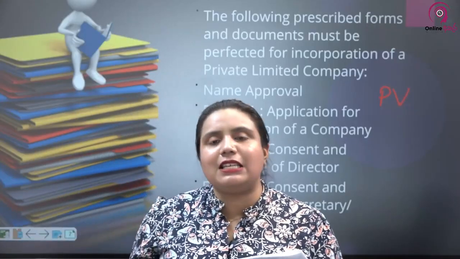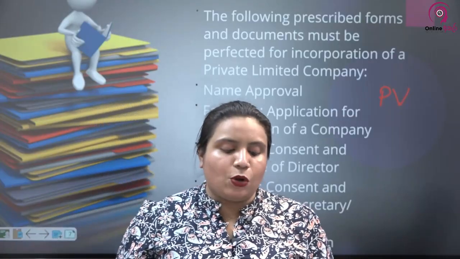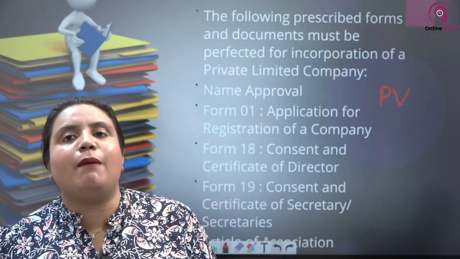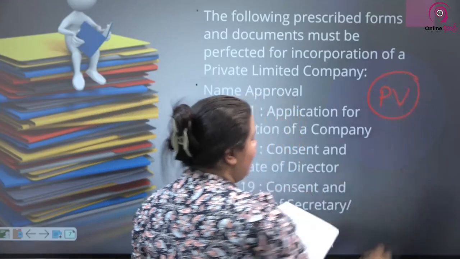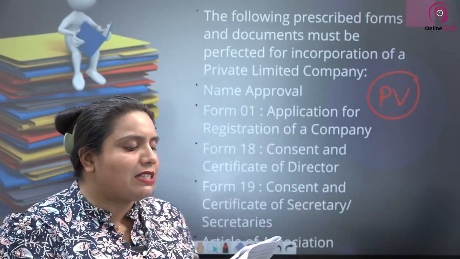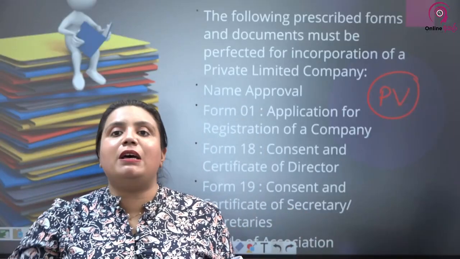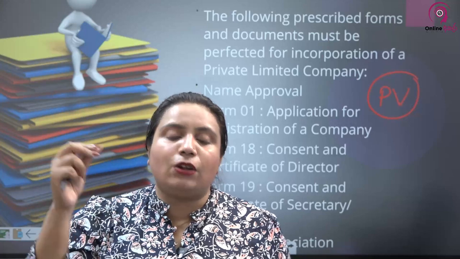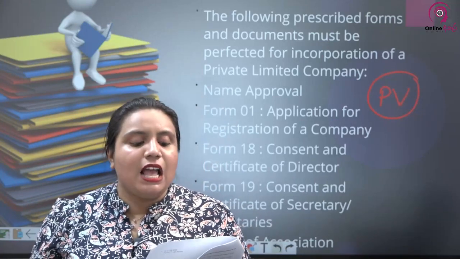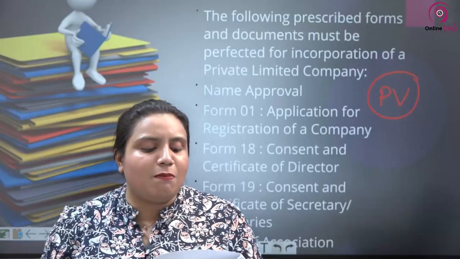Necessary ingredients in the certificate of incorporation. What are the things that will be mentioned in the certificate of incorporation? The name and the number of the company. The name of the company and the PV number will be mentioned, and the date on which the company was incorporated, the birth date. In a birth certificate the date of birth is mentioned, no? In the same way, in the incorporation certificate the birth date of the company will be mentioned, and whether the company is a limited company, an unlimited company, or a company limited by guarantee.